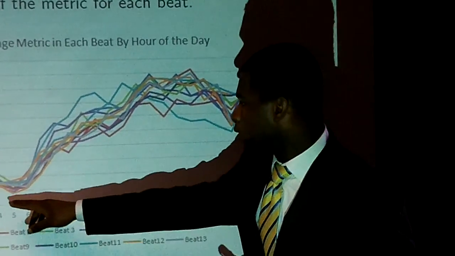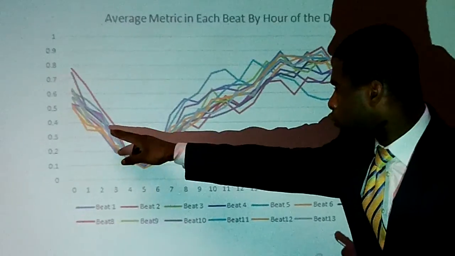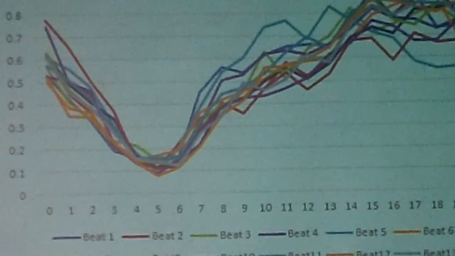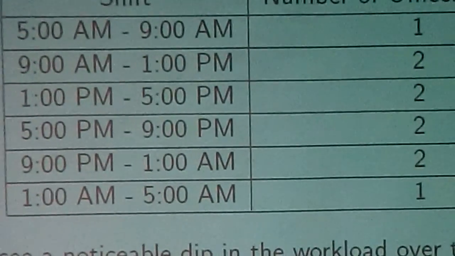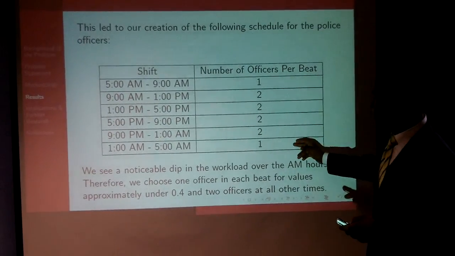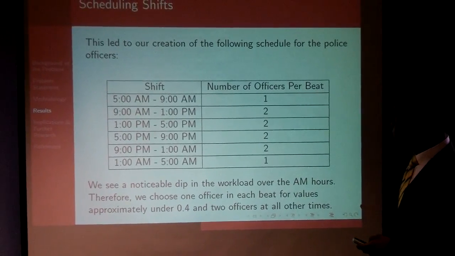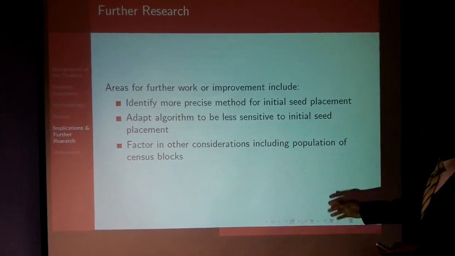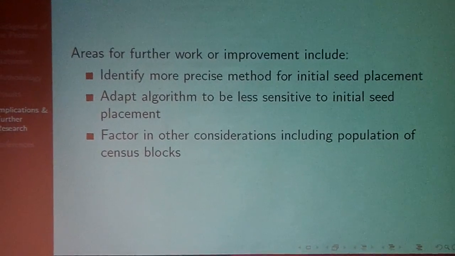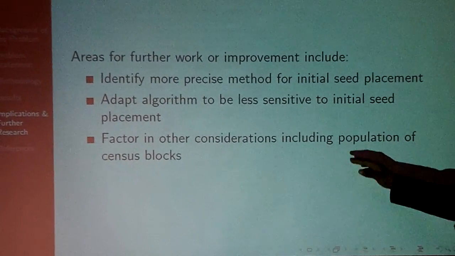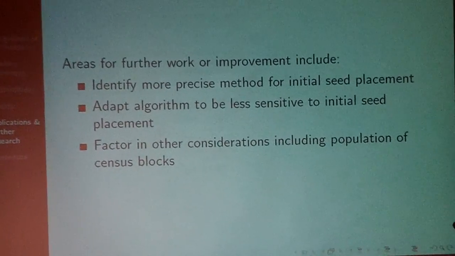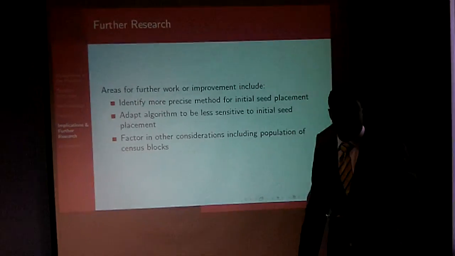And we notice a dip below 0.4 in our metric between the hours of 1 and 9 o'clock in the morning. So we recommended that during those hours we have 1, and for the rest of the day we have 2 officers in each beat. We also wanted to look at different things for further research, so we could identify a more precise method for initial seed placement. We want a little bit less sensitivity in our algorithm to initial seed placement, and to factor in other considerations, including the population of census blocks.